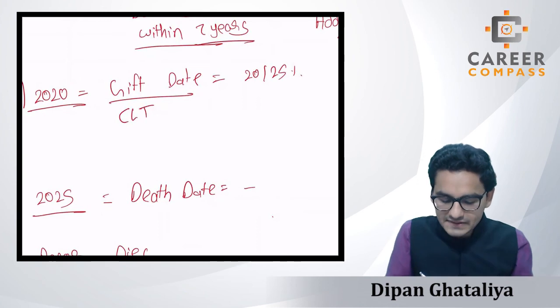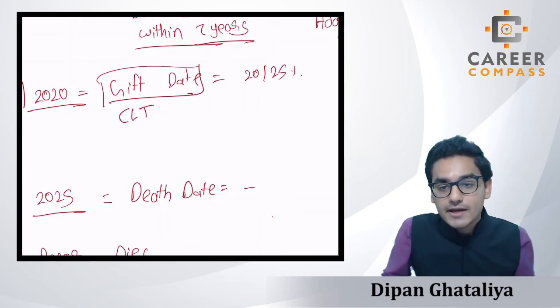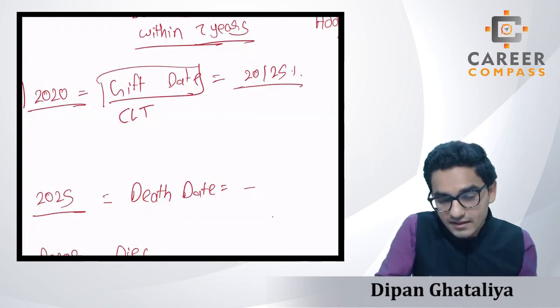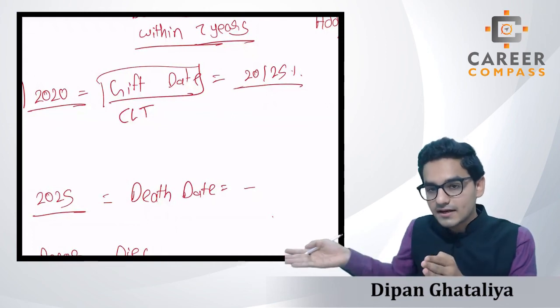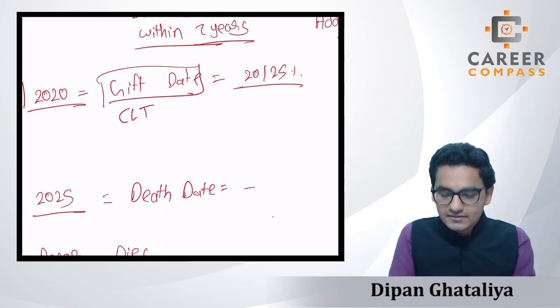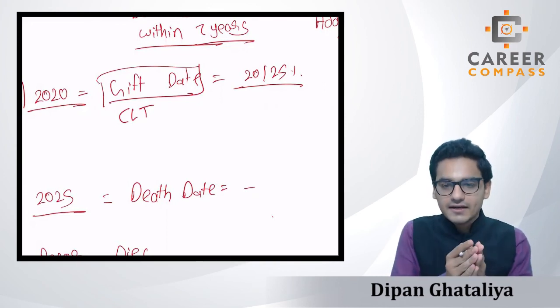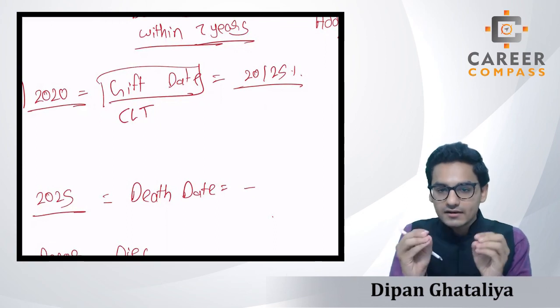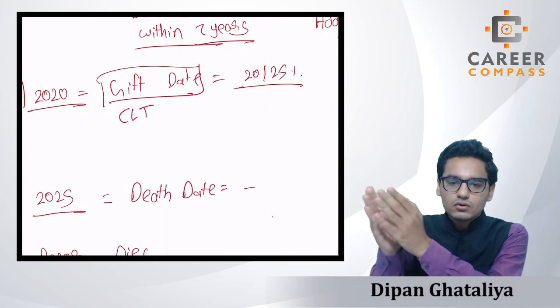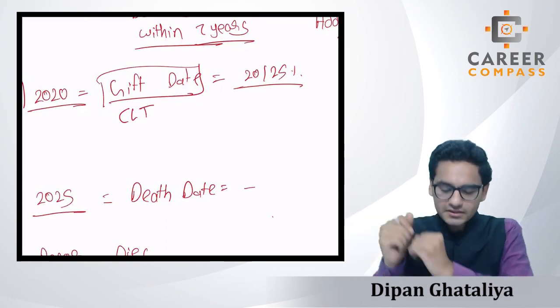This is the rule of the CLT. On the gift date, instantly you have to apply the IHT at the rate of 20 or 25%, irrespective of the death of the donor, whether that donor is dying within 7 years or after 7 years.